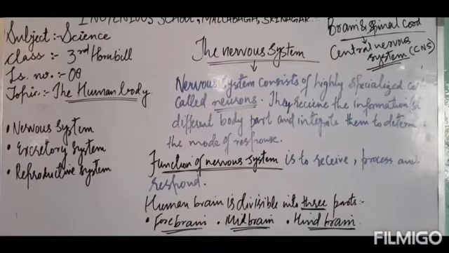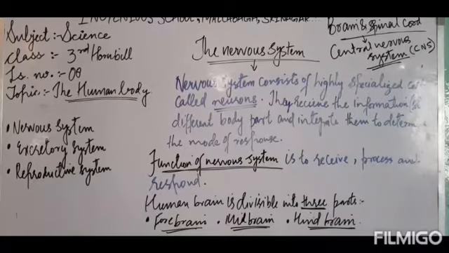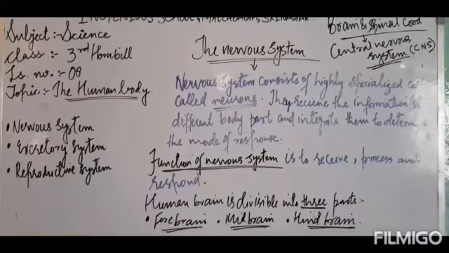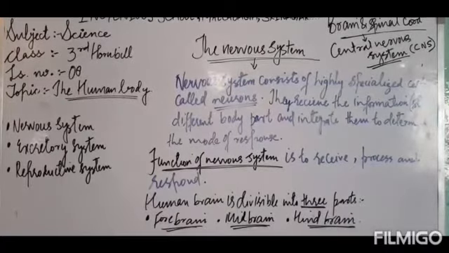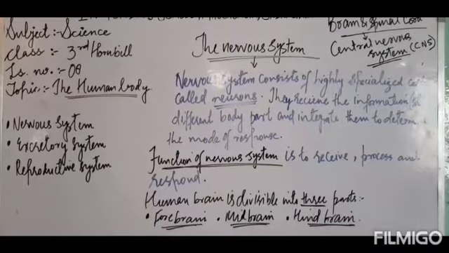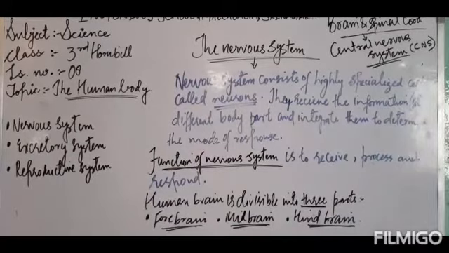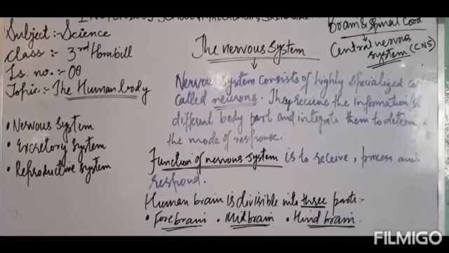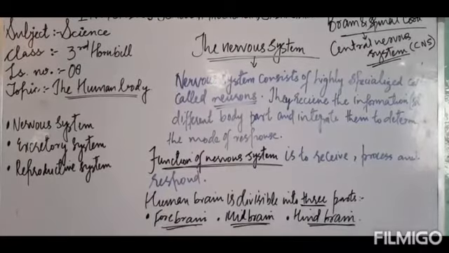My dear students, in all the animals, in humans, in small animals, big animals, birds, all the activities and all the functions are controlled and coordinated by the nervous system. All the functions are controlled and coordinated by which system? Nervous system, exactly. Our nervous system consists of highly specialized cells, and they are known as neurons.